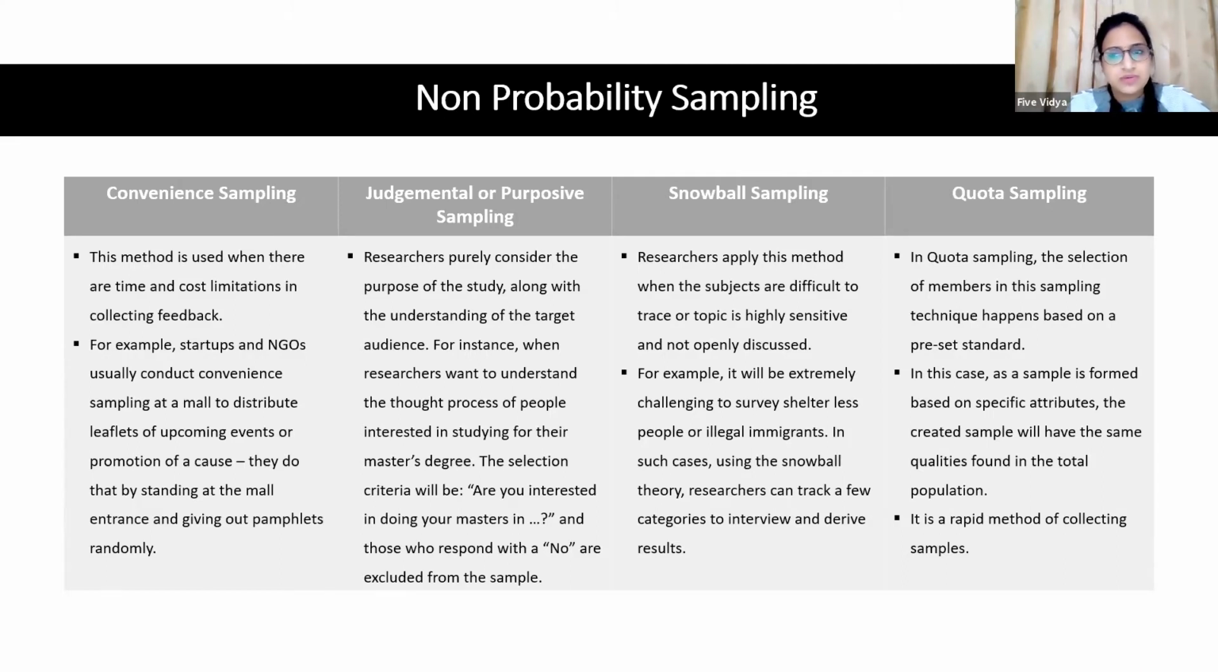Then the last one would be quota sampling, wherein again you have preset standards for your respondents. If your respondent crosses or passes those standards, then you can allow them to be a part of your sample size.